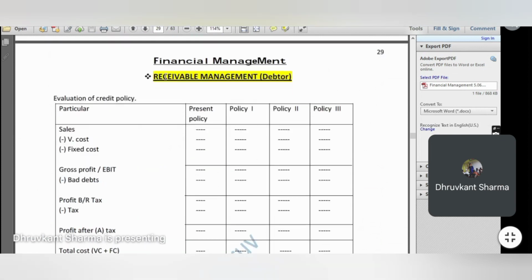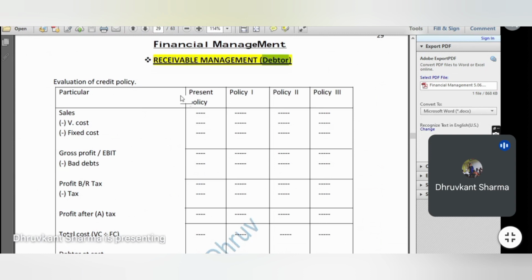Then we will study the receivable management chapter. Receivable management is basically concerned with your debtors, because debtors are the persons to whom you give credit for payment of your goods and services. We have to manage our debtors, because the longer the credit period, the longer the time lag in receipt of payment, so you have to maintain your own funds. We will calculate what our debtors are as of today, whether they are good or bad, whether they are paying regularly or not making payment.